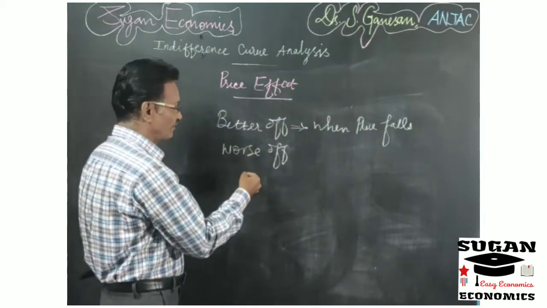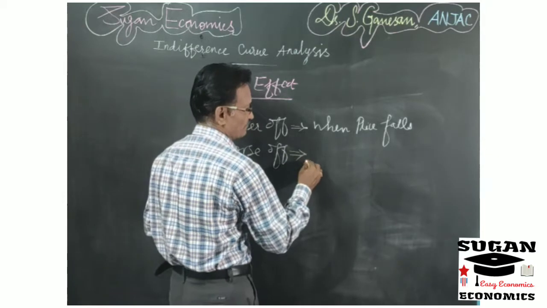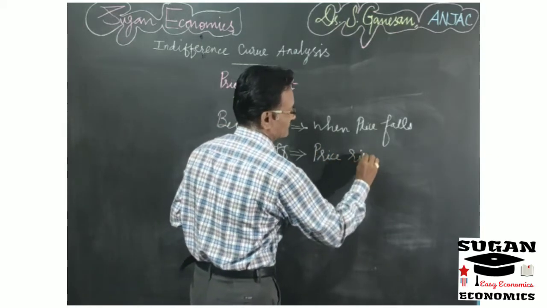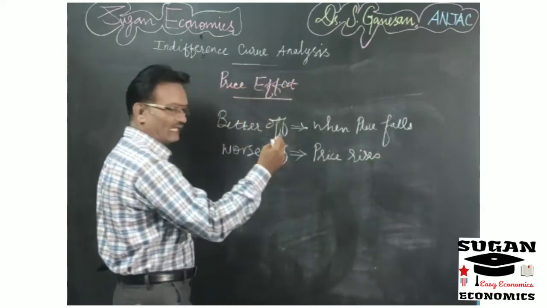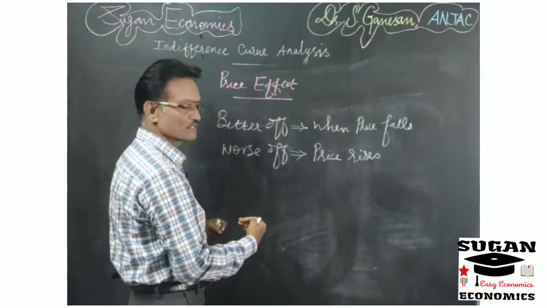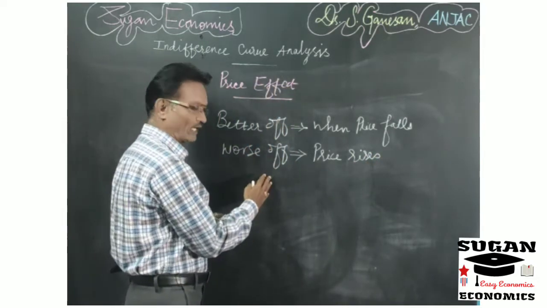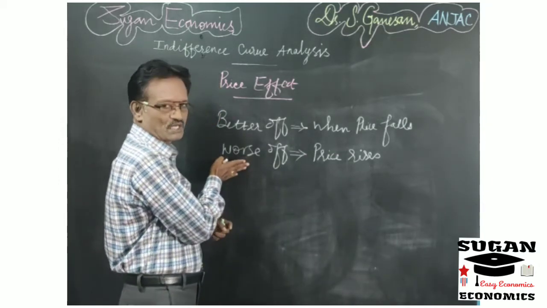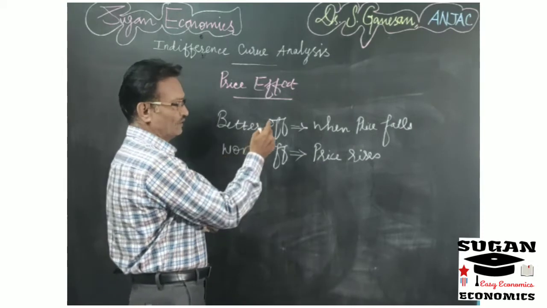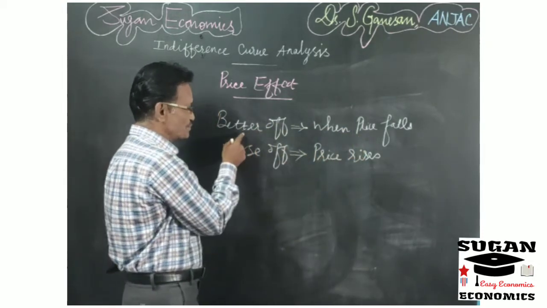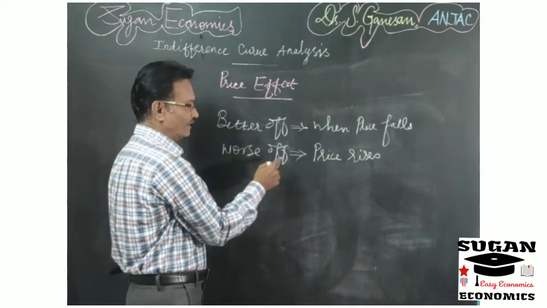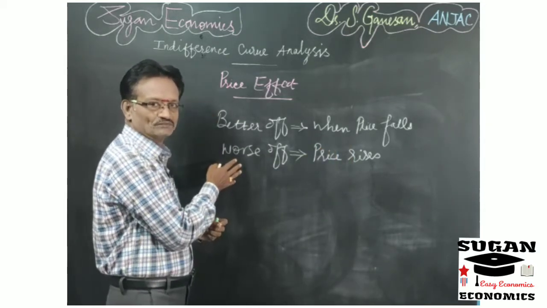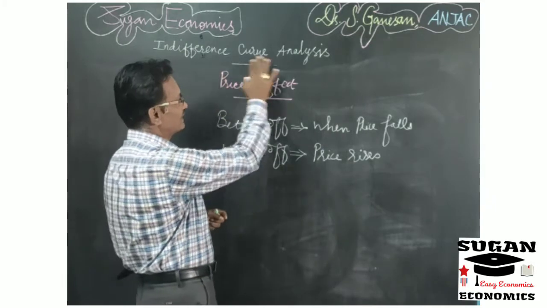When the price rises, the real income of the consumer is reduced, so due to that he will buy only a lesser amount of commodity, so he may be worse off. Are you clear? When price falls, the consumer will be better off, and when price increases, the consumer will be worse off. Right? So here what is the price effect?